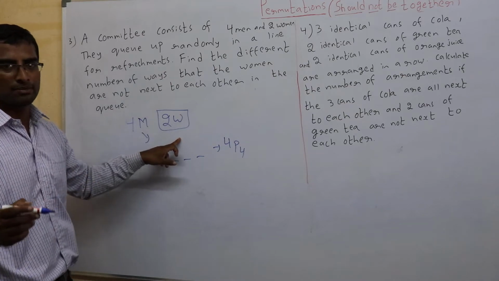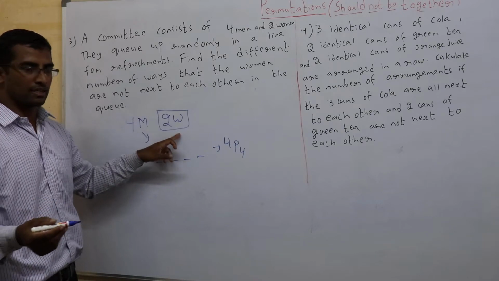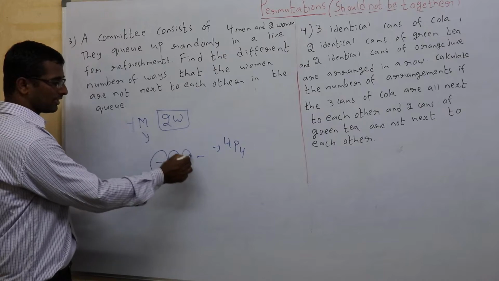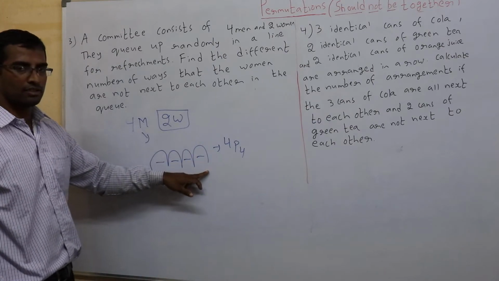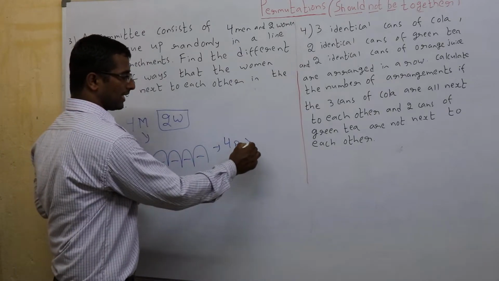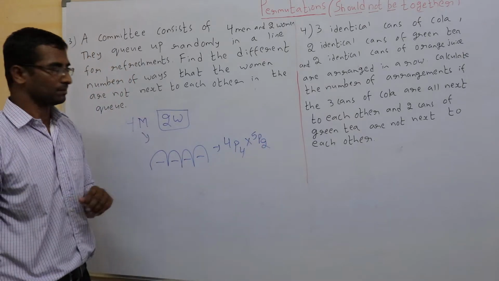So how many places between the men do I have to place these 2 women? I can place a woman here, here and here. So 1, 2, 3, 4, 5. 5 places to place 2 women. That can be done in 5P2 ways. So this is the answer.